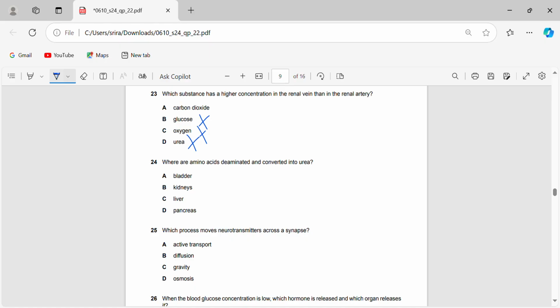So carbon dioxide is always going to be the right answer, because the veins, except the pulmonary artery and pulmonary vein, those are the exceptions, are always going to have a higher concentration of carbon dioxide. So it's 23A.